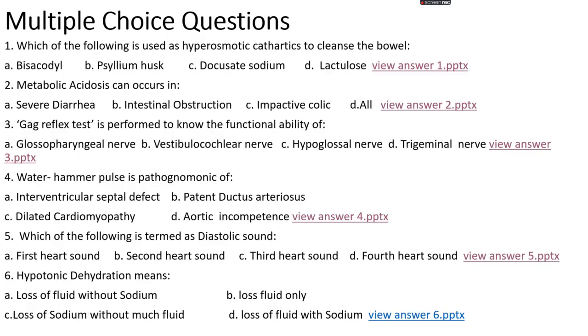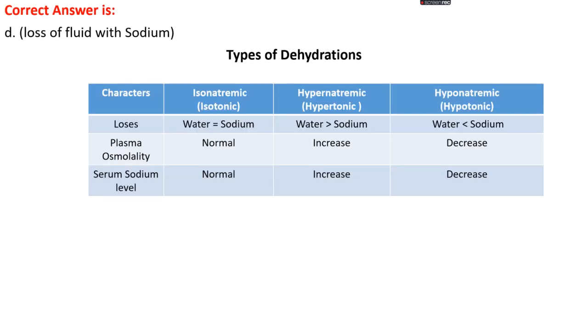Question number 6. Hypotonic dehydration means: option A, loss of fluid without sodium; option B, loss of fluids only; option C, loss of sodium without much fluids; or option D, loss of fluids with sodium. The right answer is option D, loss of fluids with sodium.